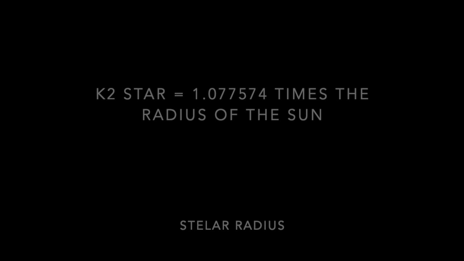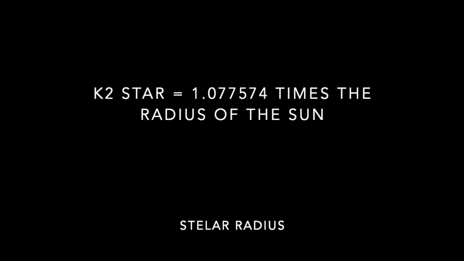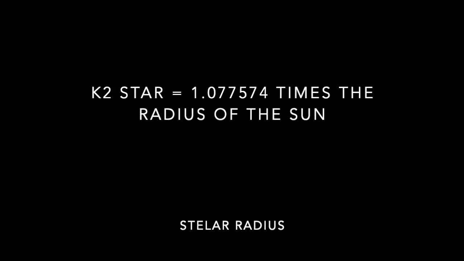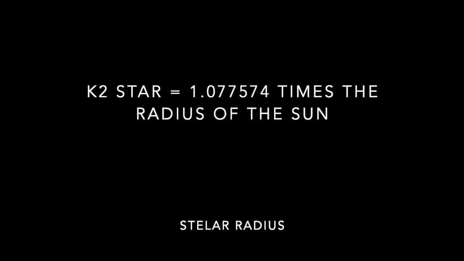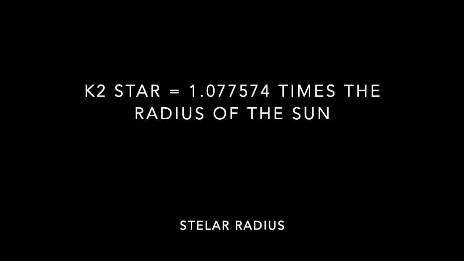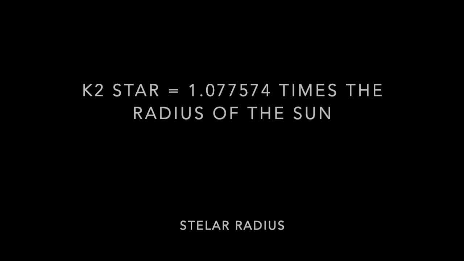Stellar radius. The radius of the star with the exoplanet in orbit. It is usually shown in proportion with the radius of our sun. The star's radius is 1.077574 times the radius of our sun.